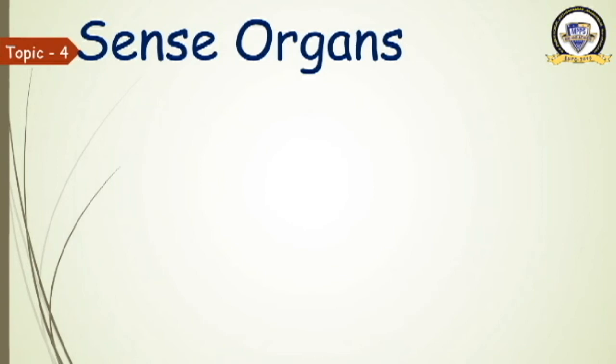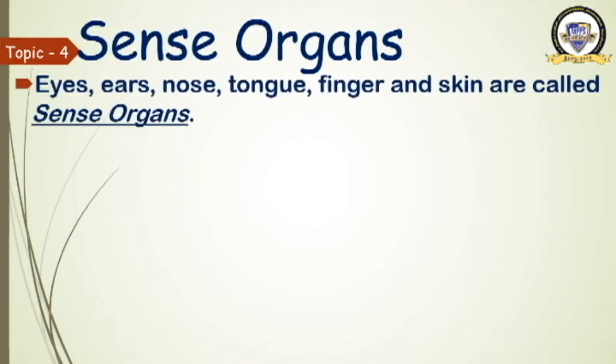I told you about eye now. How does the eye help us? Okay, eyes help us to see. So these organs which help us to feel around are called sense organs. What are sense organs? Ears, eyes, nose, tongue, finger and skin are called sense organs. What are sense organs? These 5 organs are known as sense organs.